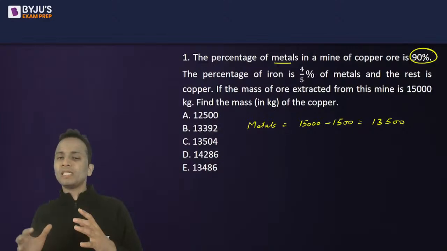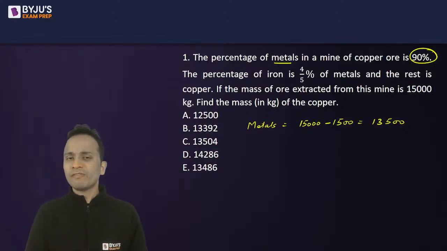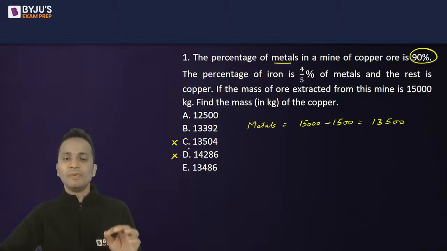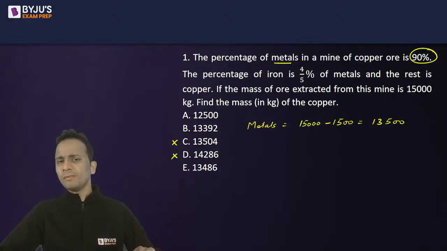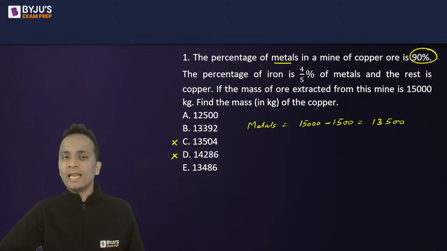So the mass of copper is definitely less than 13,500 because the total metal is 13,500. So the answer cannot be more than 13,500. So I can eliminate two options, but I still have three options left. So there is no other way but to do the calculations.